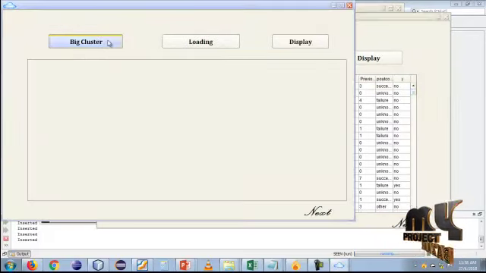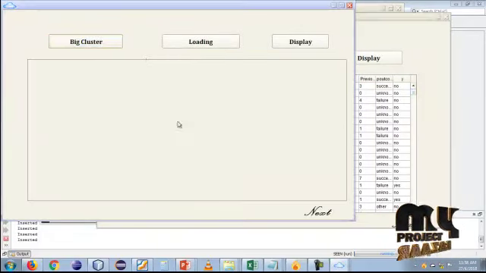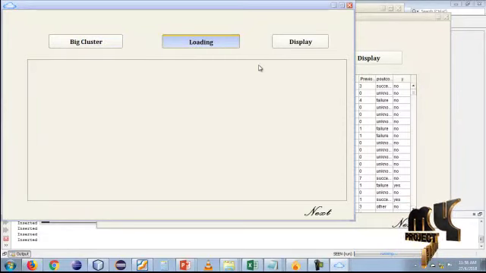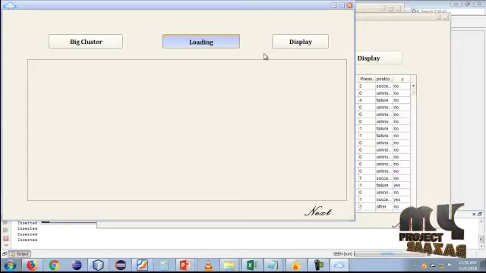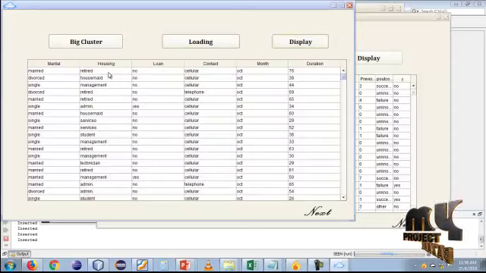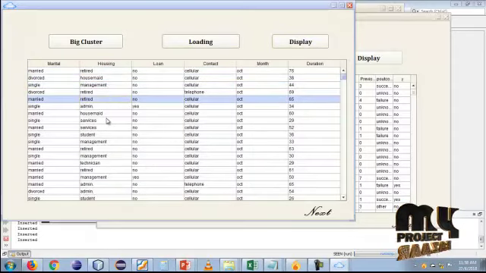Click next. So it is in big data cluster. The clustering process is completed. Next we load this data set. This clustered information is loaded from the database, and the loaded information is displayed in this frame. Click display, and the loaded information is displayed stepwise.